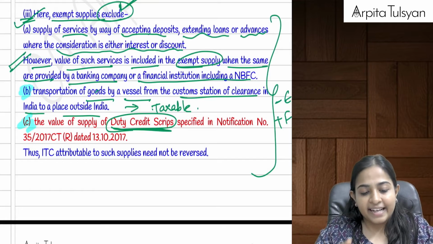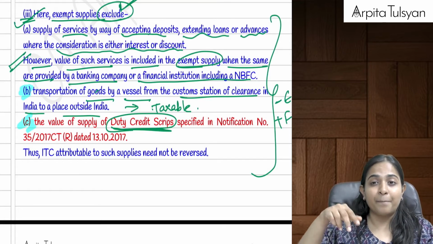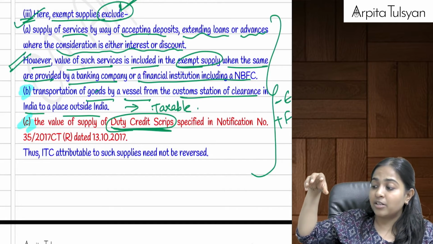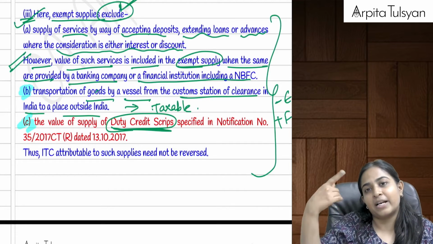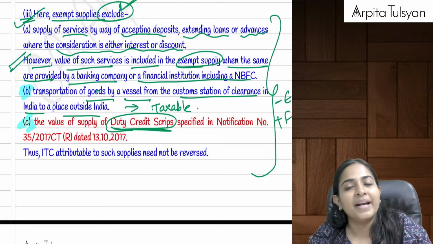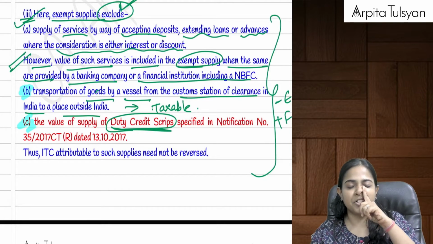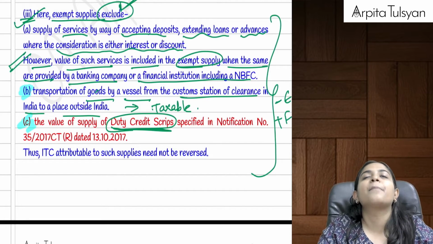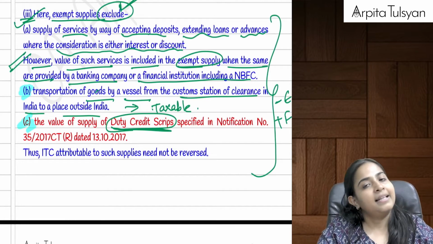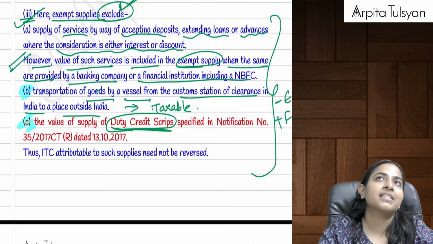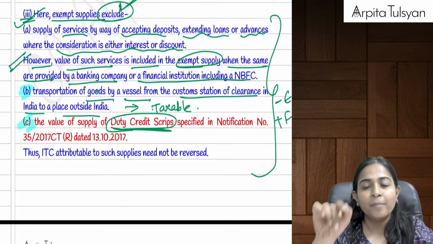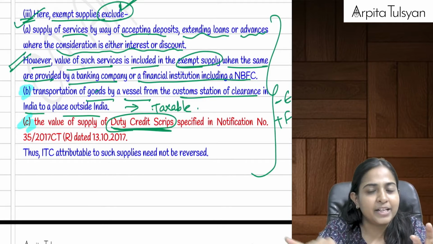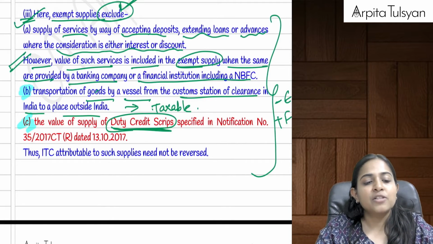Then after that, next one, transportation of goods by way of vessel. Transportation of goods by way of vessel from customs station of clearance in India to a place outside India. This was now anyway made taxable. We had studied in the exemption chapter. So if it is taxable, it will be excluded from E. And the last one, supply of duty credit scrips. This is also considered as taxable. If it is considered as taxable, then it will be removed from E. E means exempt, na? So if it is taxable, it should be removed from E.